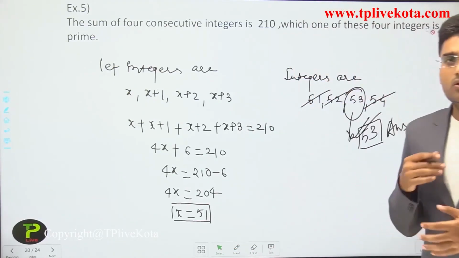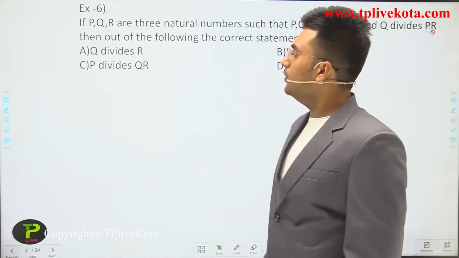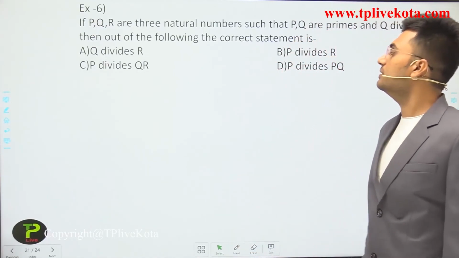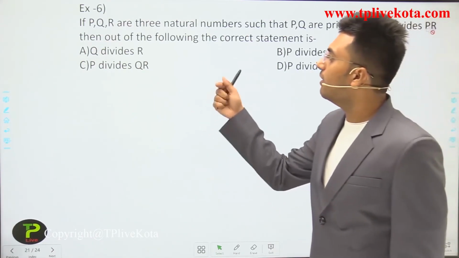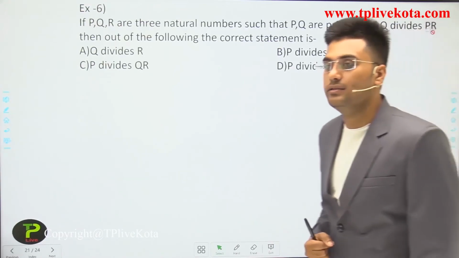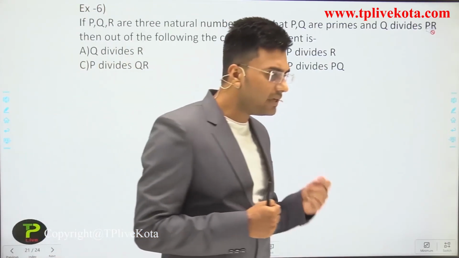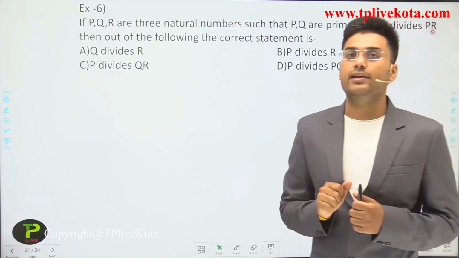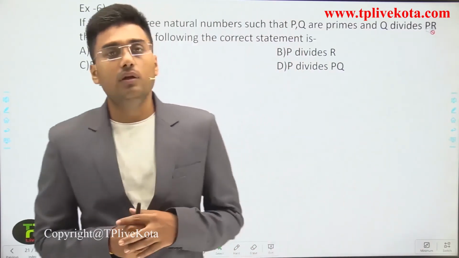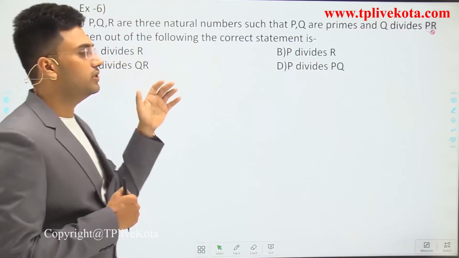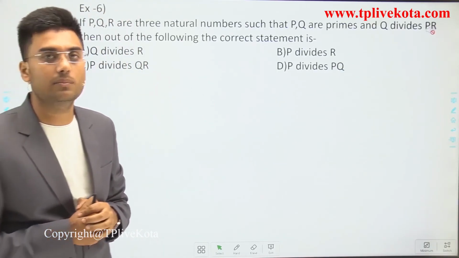Clear? So the next question is, if P, Q, R are three natural numbers such that P, Q are prime and Q divides PR, then out of the following, which is the correct statement? Out of this you have to find the correct statement. Again my suggestion is, please pause this video and try yourself. Okay. Similarly, we use the same concept to solve these questions. Very basic information about numbers.